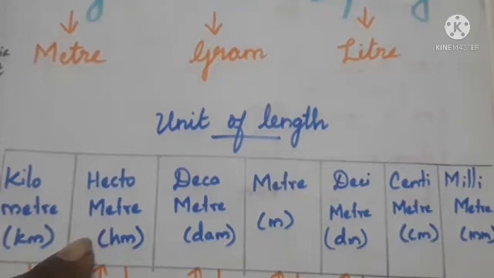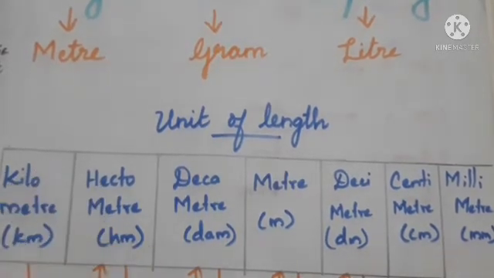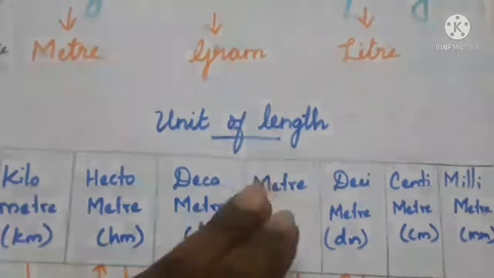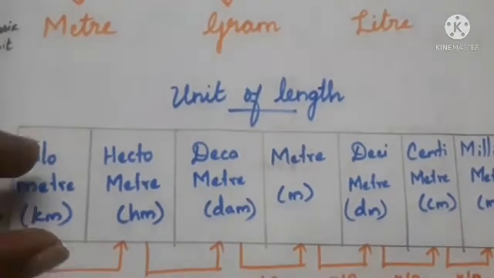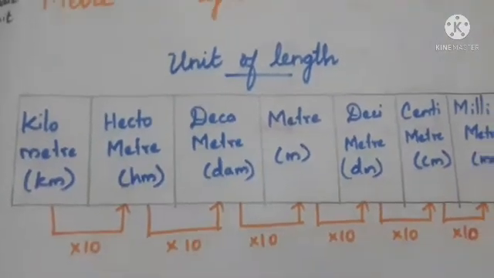Here we have to remember 2 important points. The first point is whenever we want to convert the highest unit to the lowest unit, we have to multiply. If you want to convert the highest unit to the lowest unit, we have to multiply with 10. Okay.